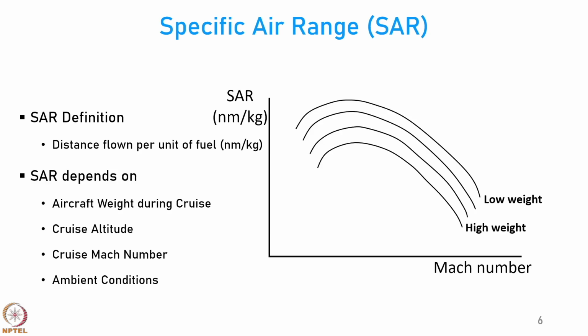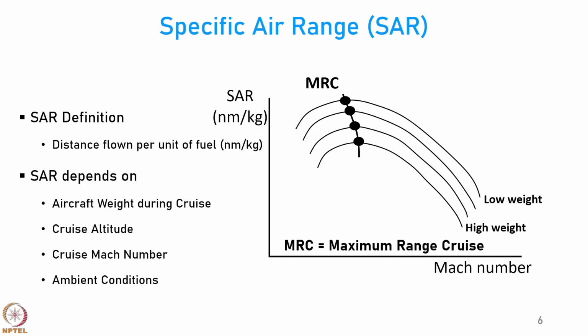So, depending on the weight of the aircraft, you have any of these lines. The topmost line is essentially for a low weight and the bottommost line is for the high weight. Okay. So, we notice that the SAR is achieving its maximum value at a particular Mach number and then it reduces. So, this particular Mach number which gives you the best value of SAR for a given altitude, that particular Mach number corresponds to MRC, or if you want to achieve maximum range on a given amount of fuel, then the Mach number to fly will be MRC.